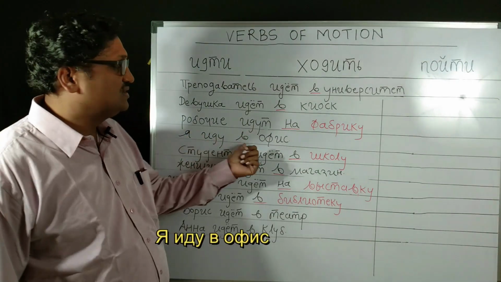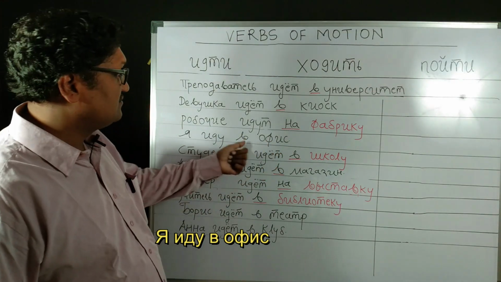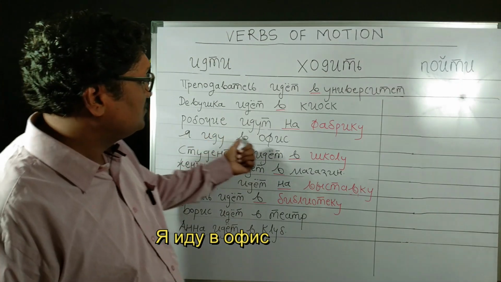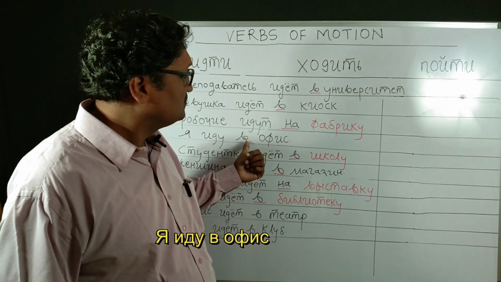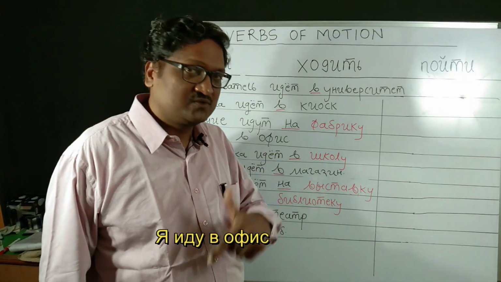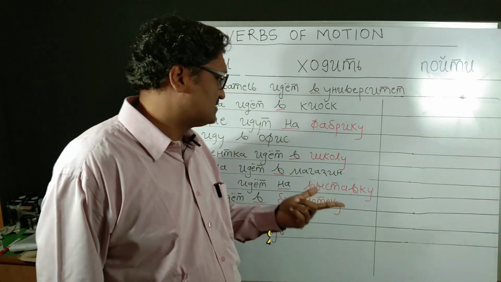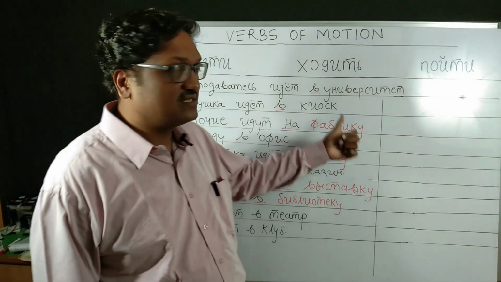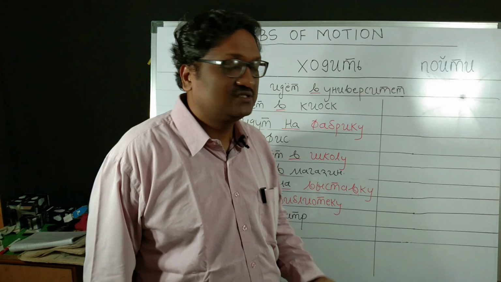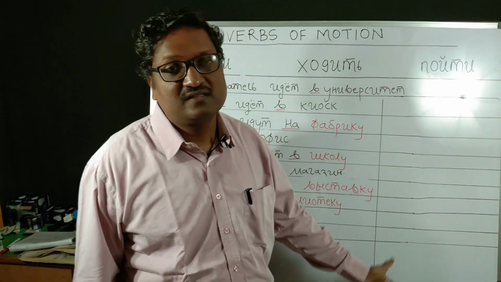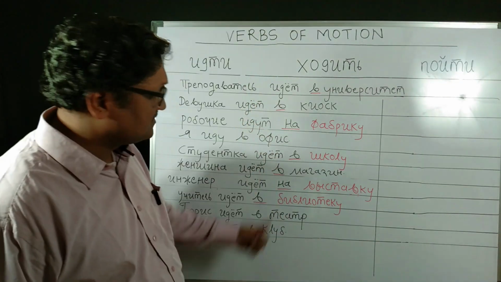Next example, Ya idu v ofis. Office is again a masculine gender noun, so it will not take a changed accusative form. The v comes from the prepositional case, as in Ya rabotayu v ofise. So the preposition v is similar to the prepositional case, whereas the noun changes as in the accusative case. This is the combination of prepositional as well as accusative that you have to carefully observe, and this is the case for all the verbs of motion, not only itti and khadit, yekhat and yezdit, and paiti and poyekhat. The same case will be there for all the other verbs of motion.